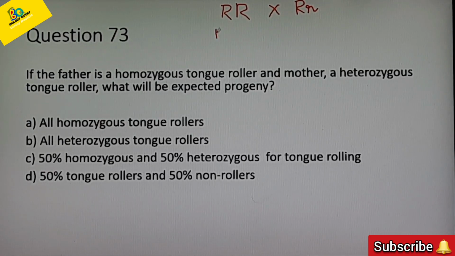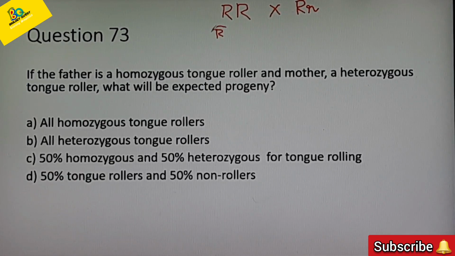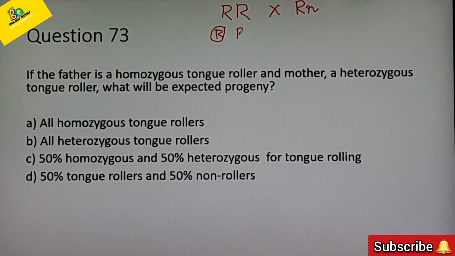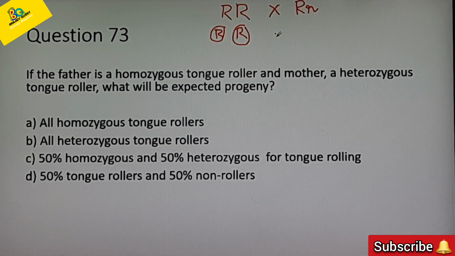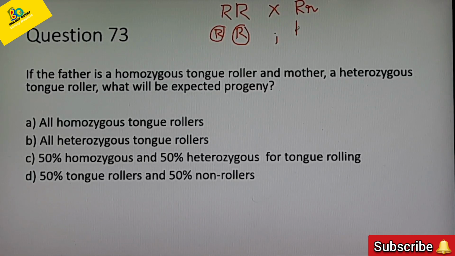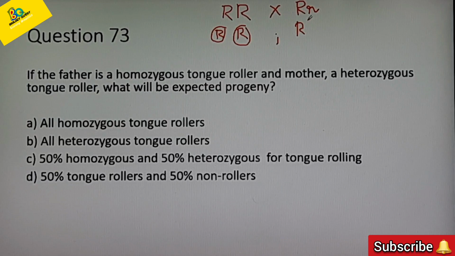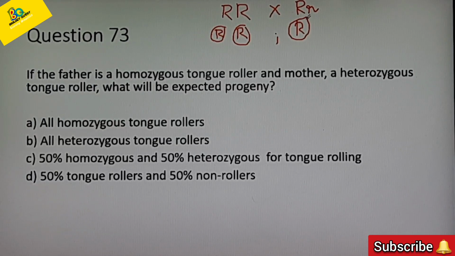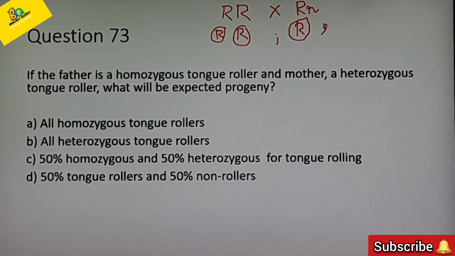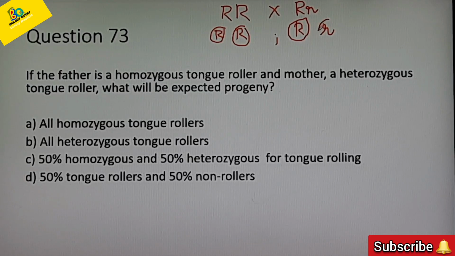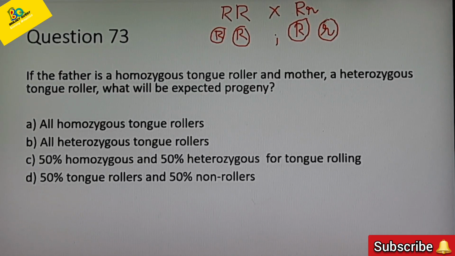All the gametes produced will have capital R. But what about the mother? Half of the gametes produced will contain capital R, while the other half contain small r. Hope that is also clear.